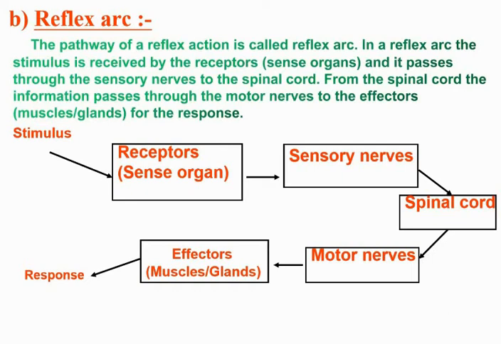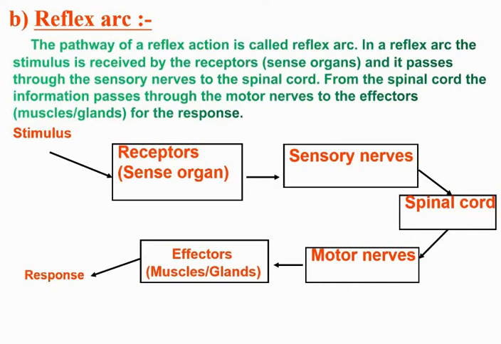In a reflex arc, the stimulus is received by the receptors, the sense organs, and it passes through the sensory nerves to the spinal cord. From the spinal cord, the information passes through the motor nerves to the effectors, that is the muscles and glands, for the response.